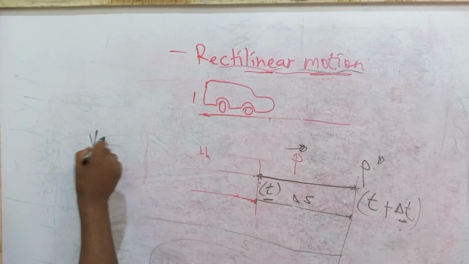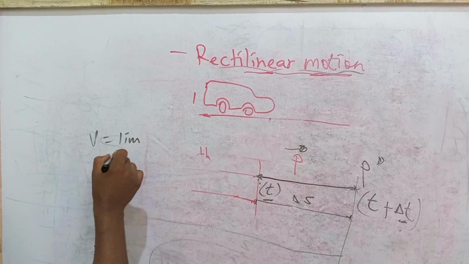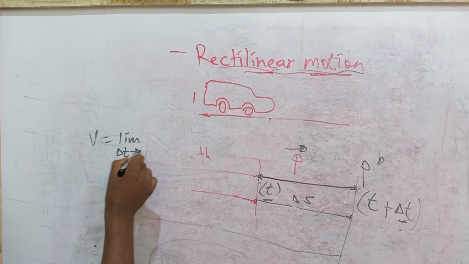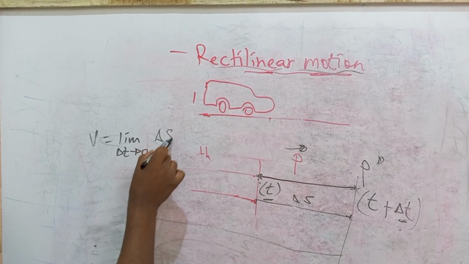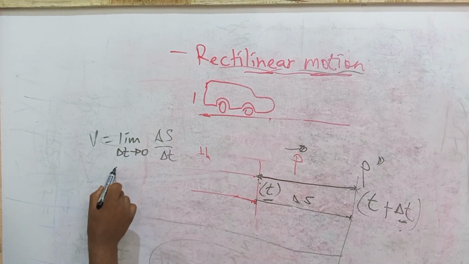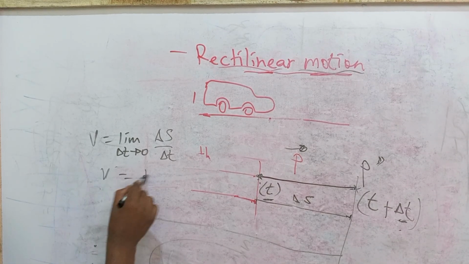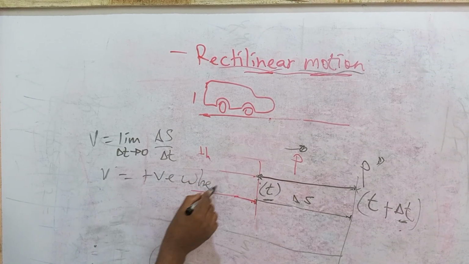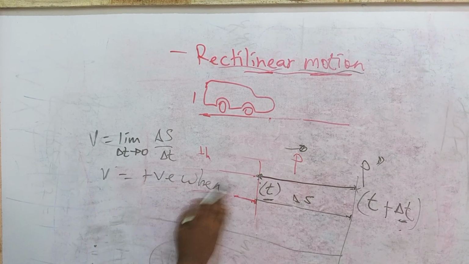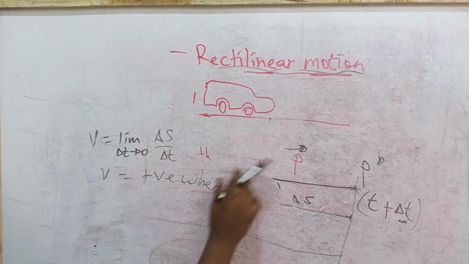Velocity is equal to the limit as change in t approaches zero of change in s over change in t. So v becomes positive if and only if change in s is positive.